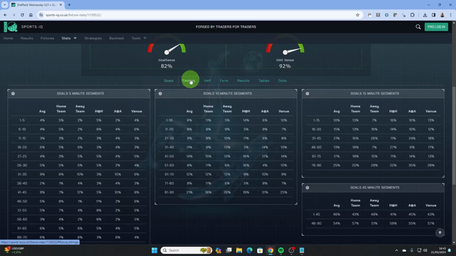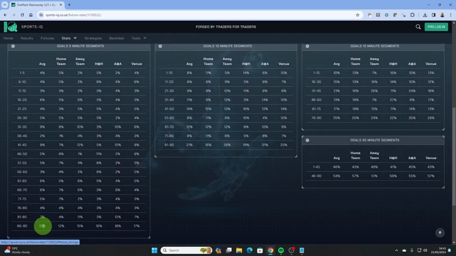Moving on to timings, we've already established that minutes 81 and 90 are where most goals are likely to be scored. We can now interrogate goal times in 5, 10, 15 and 45 minute segments to see if we can spot anything else that could help us out in profiting from this game. So we can determine that a quarter of the goals come between the 76th and 90th minute, and out of all the goals scored in the last 10 minutes, the 86th to the 90th minute seems to be the area where most goals are scored by these teams.